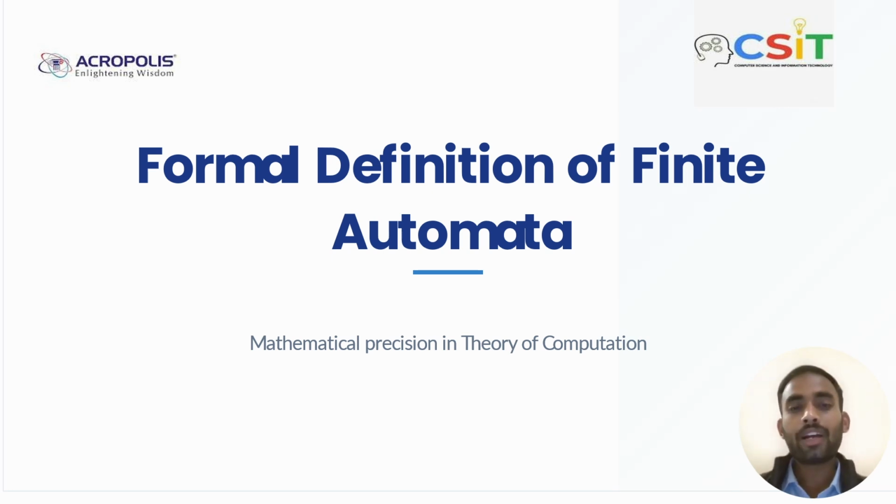Finite automata means anything which can be represented or fed to the machines in their own language. If we feed them in common English, they won't understand it. So we feed them in such an order that they can understand it very well and respond with answers. This is known as finite automata.